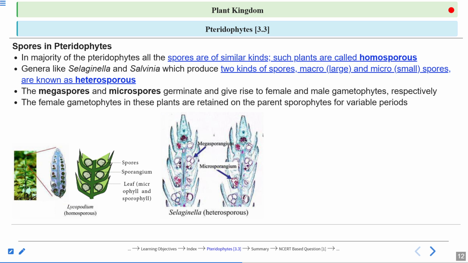When the megaspore is released into the soil, it germinates and forms a prothallus, and on that prothallus only archegonium will be there. When the microspore is released, it forms a prothallus, but there only antheridium will be. Okay, this is the difference.